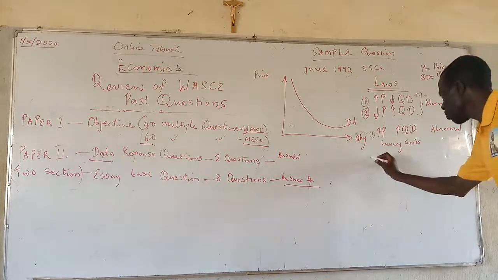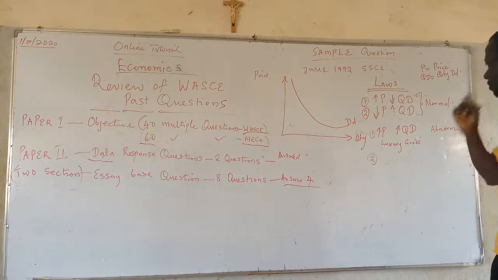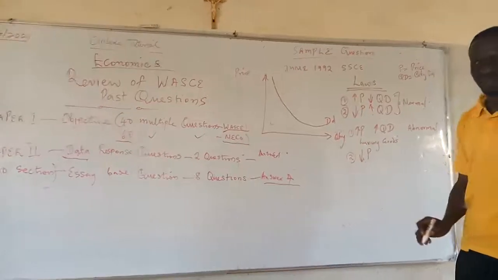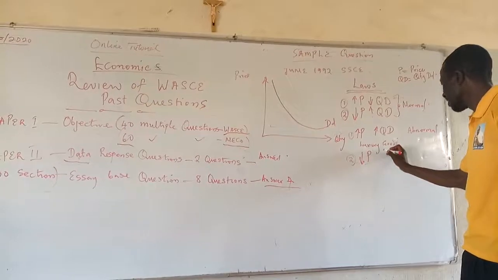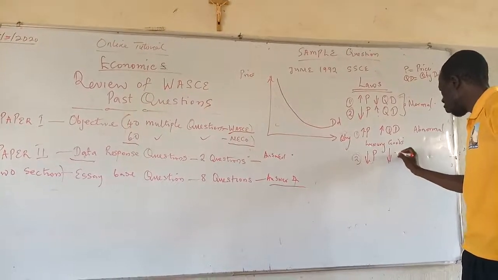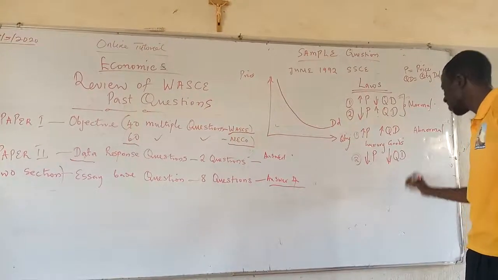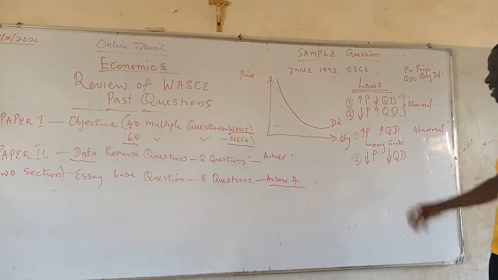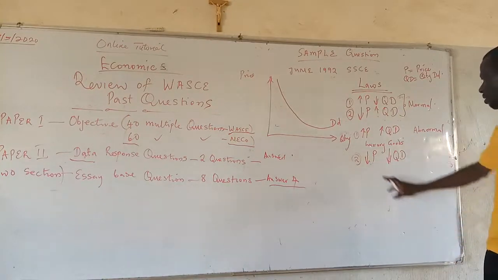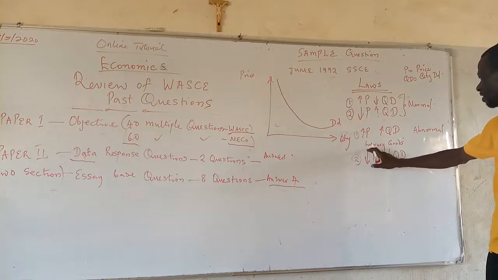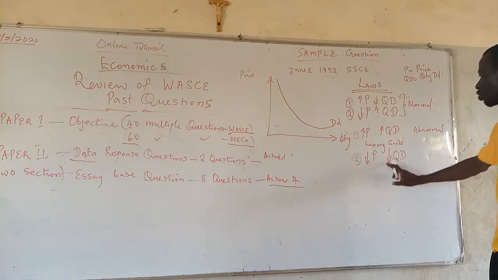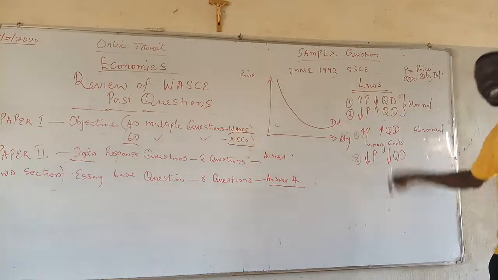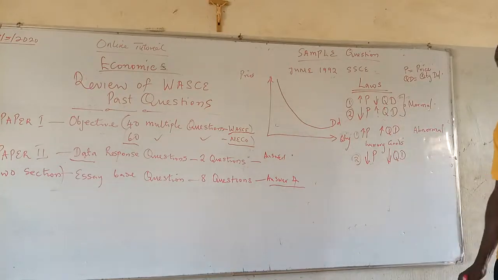The other situation we can have is a decrease in price bringing about a decrease in quantity demanded. Also an abnormal case. Why? Because the decrease in price should have resulted in an increase in quantity demanded, but rather we're having a decrease in the quantity of that commodity.